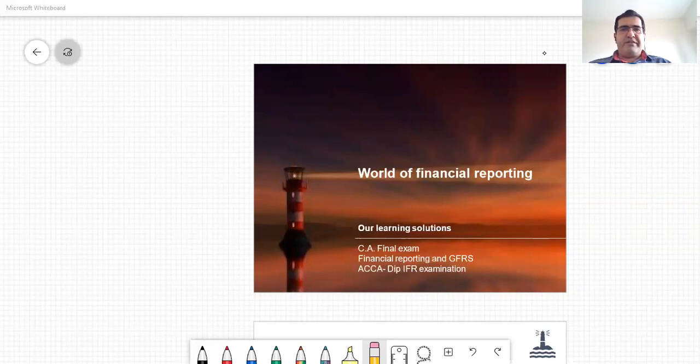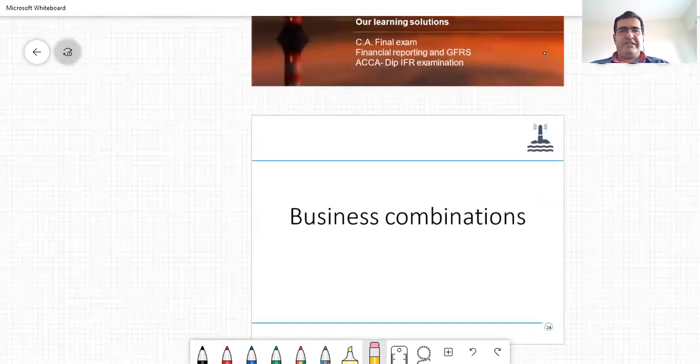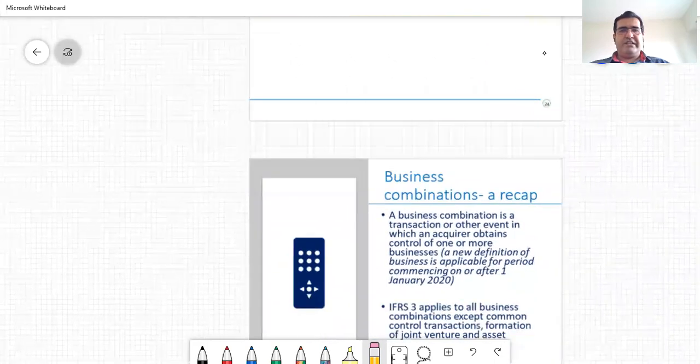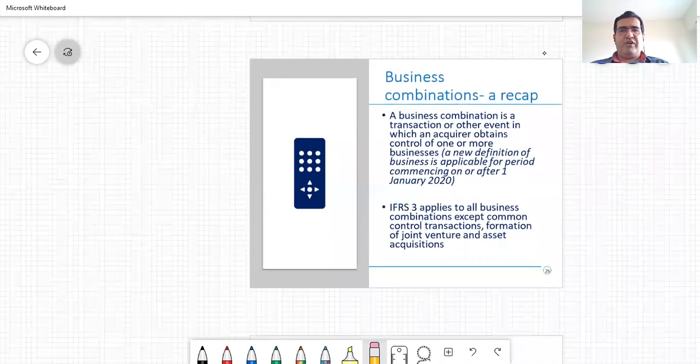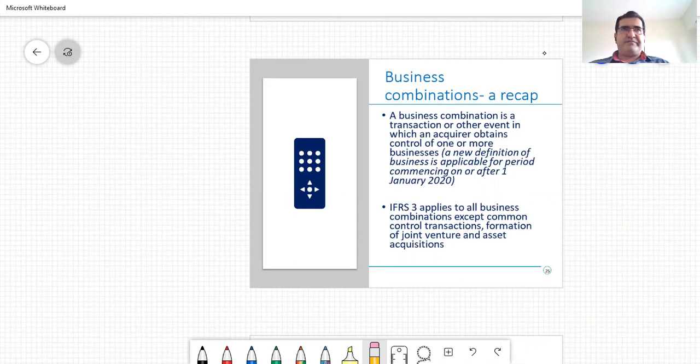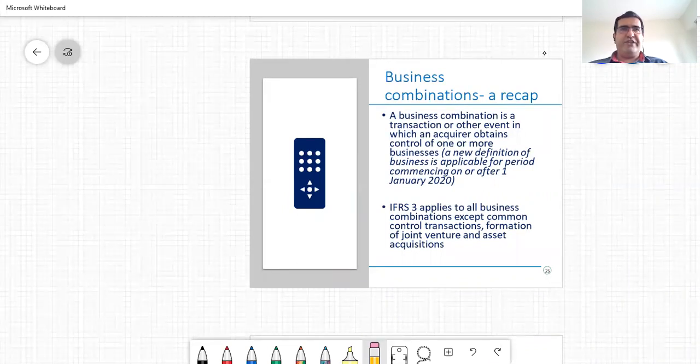A quick recap in terms of what is a business combination. A business combination is a transaction or another event in which an acquirer obtains control of one or more businesses. It is pertinent to note that this definition will undergo a change globally from financial reporting periods beginning on or after 1st of January 2020.